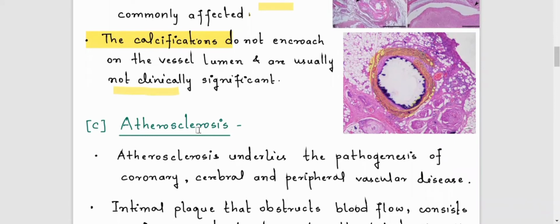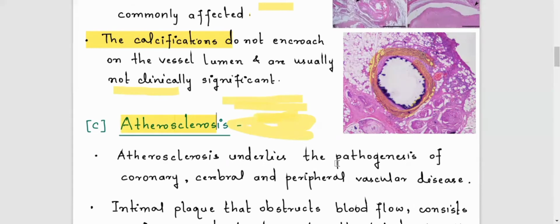The most important, if we are discussing arteriosclerosis, is hardening of the arteries. Now, what is atherosclerosis? Athero means there is atheroma formation. What is the atheroma? The vessel has three layers: the intima, the media, and the adventitia. If there are changes in the intimal layer and hardening due to deposition of fibrin, cholesterol, and macrophages,